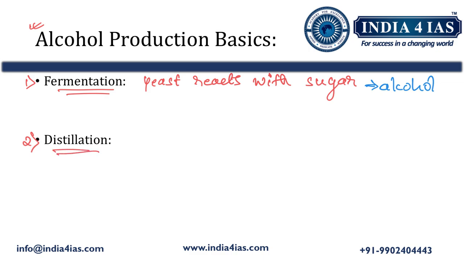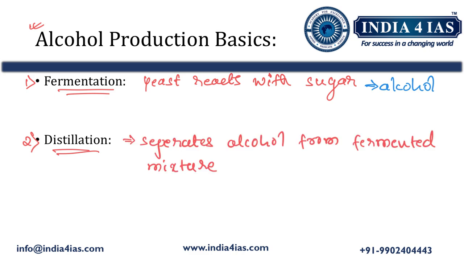The second process is distillation. Distillation separates the alcohol from the fermented mixture through heating and cooling. The different parts of the mixture boil at different temperatures, which allows the separation of alcohol from water and other components.